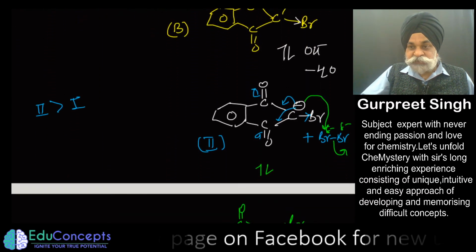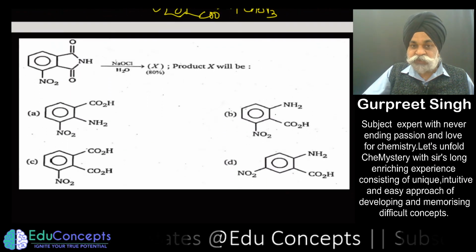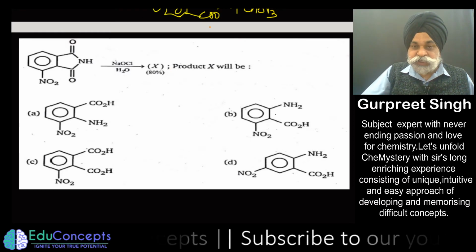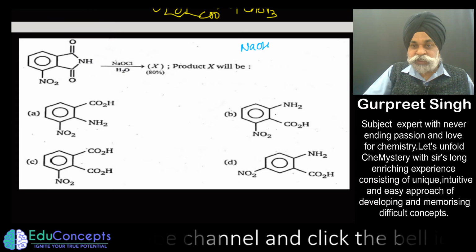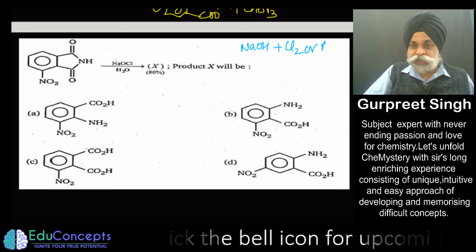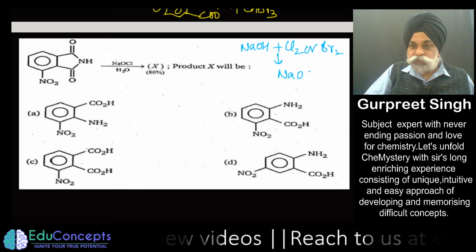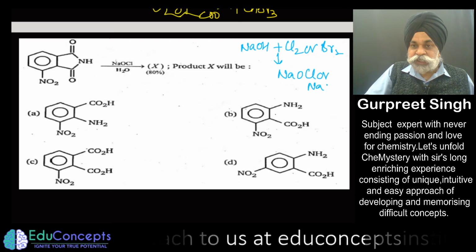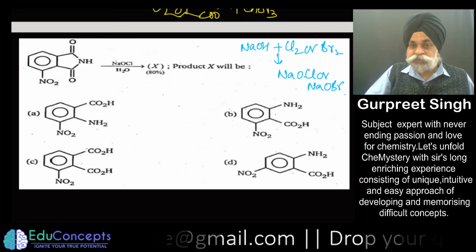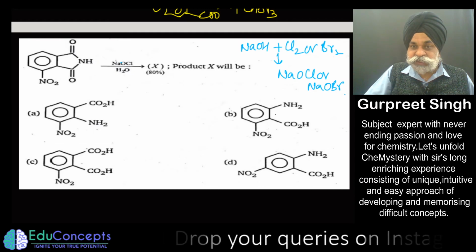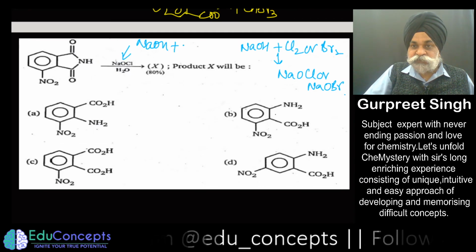Now I'm leaving you with one more interesting question. Try this at home and just figure out what could be the answer. So here I can tell you one small hint, that NaOH with chlorine or bromine happen to form in situ NaOCl or NaOBr, sodium hypochlorite or sodium hypobromite. So make it a point, wherever NaOCl is given, it in fact means it is NaOH along with chlorine.